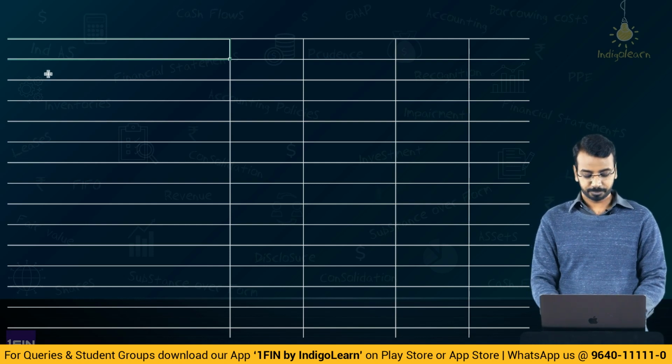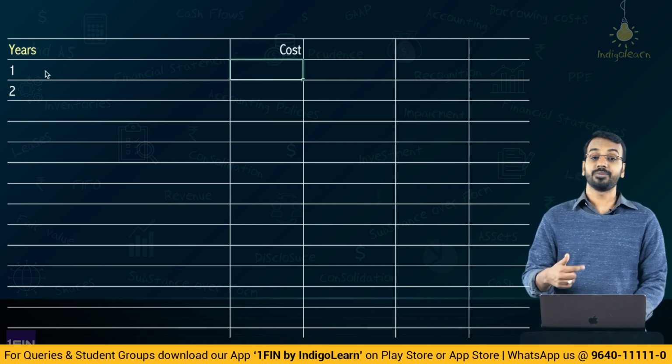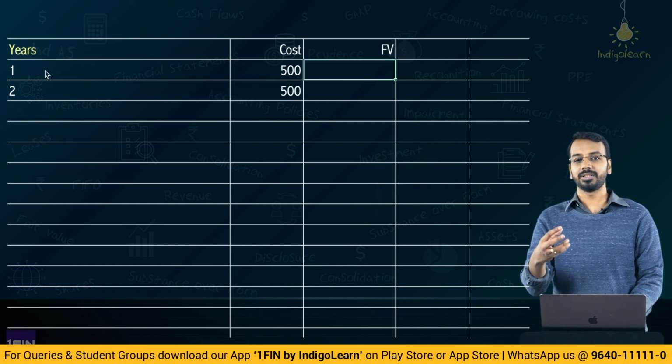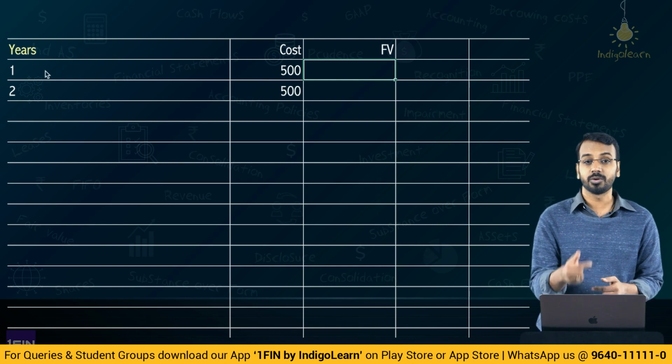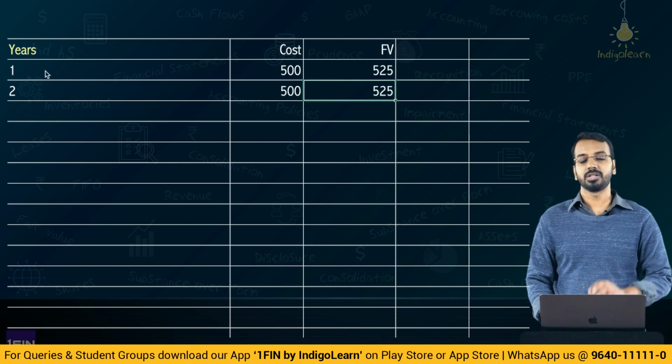Say we have years here. In years 1 and 2, the entity will construct the road and the cost is expected to be 500. And normally when the entity charges consideration from other customers, or the fair value of the work done, it is say 5% higher margin, 525, and here also it is 525.